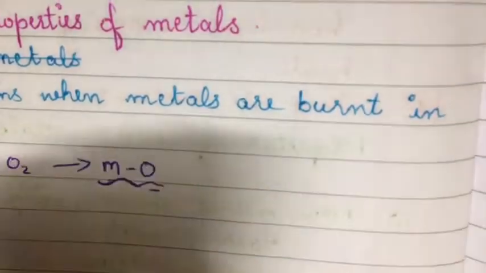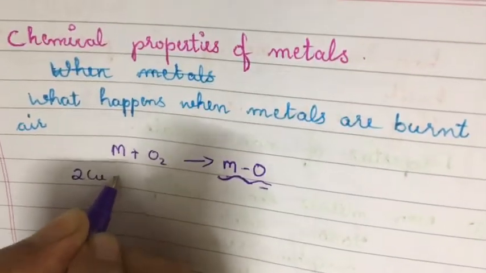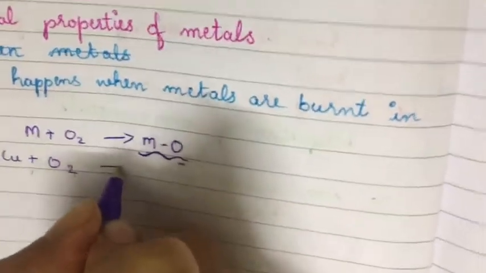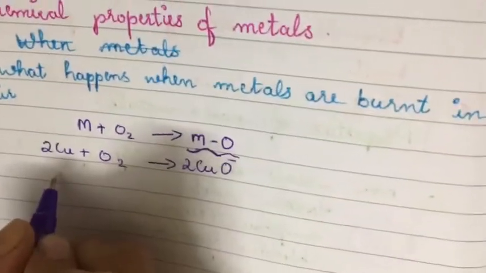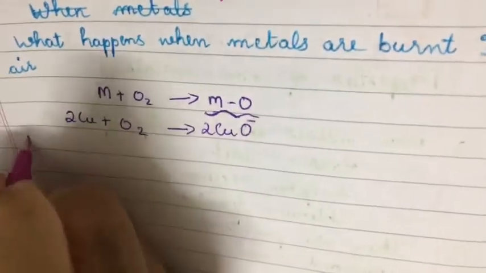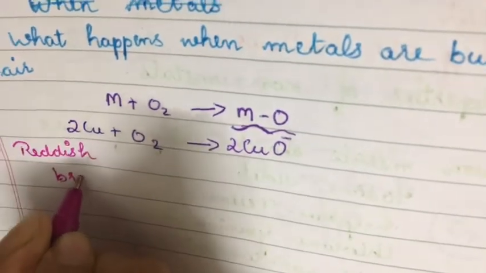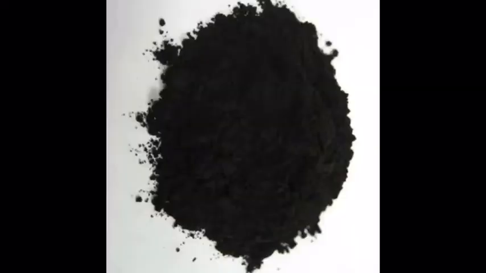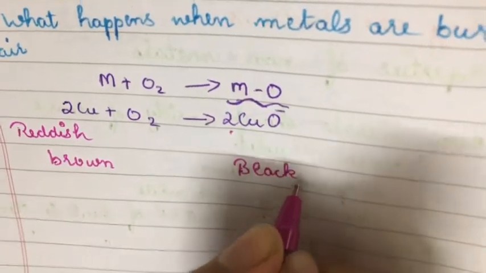So an example for this type of reaction, let us take from your textbook itself. That is 2Cu plus O2 will give 2CuO. So there will be a color change as well, and you know that copper is reddish brown in color. So there will be a color change from reddish brown to, can you guess the color of this copper oxide? Yeah, it is black. The color of the copper oxide will be black.